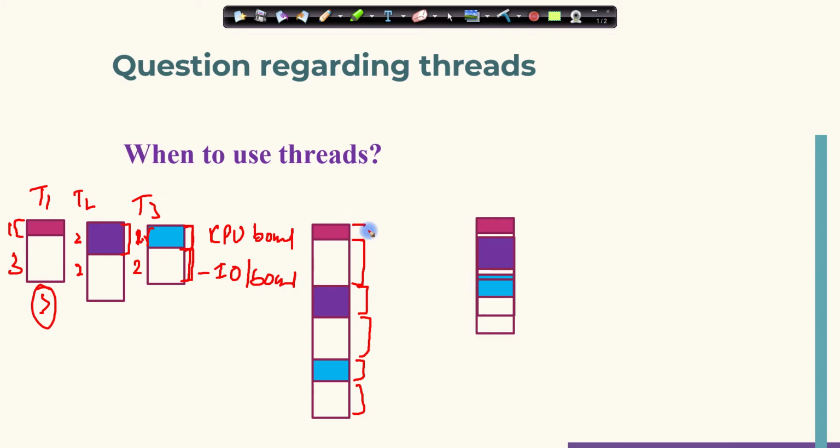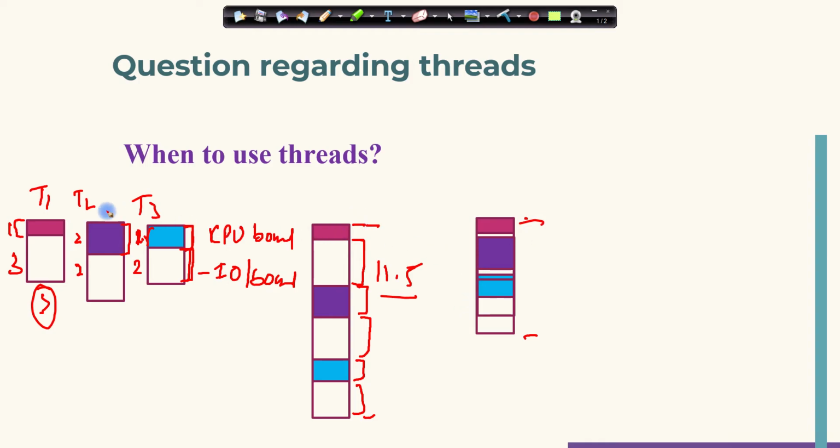To complete all the tasks using a single thread, it will take 11.5 seconds. But I can achieve the same thing by using threads in less time, about half.